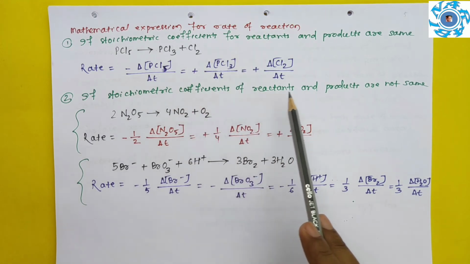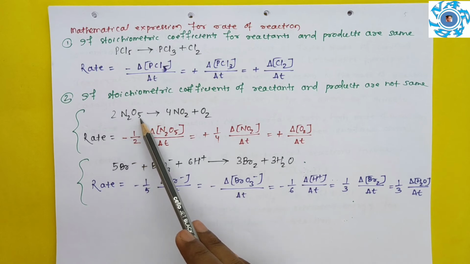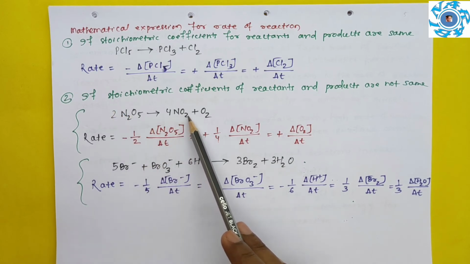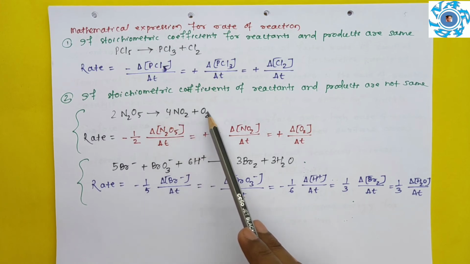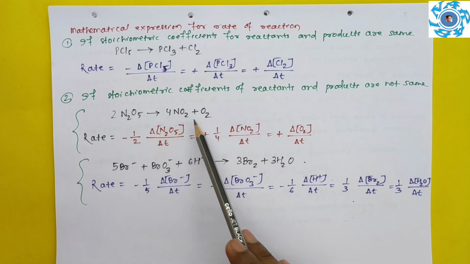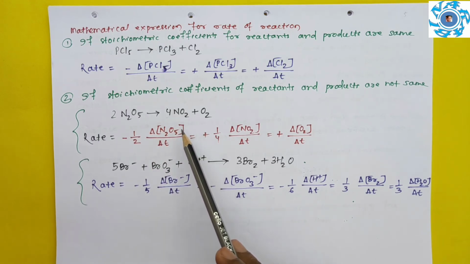And if the stoichiometric coefficients of reactants and products are not the same, suppose in this case dinitrogen pentoxide has stoichiometric coefficient 2, nitrogen dioxide has stoichiometric coefficient 4, and oxygen has 1. Here the stoichiometric coefficients of reactants and products are different. Then how will we determine the rate of a reaction?